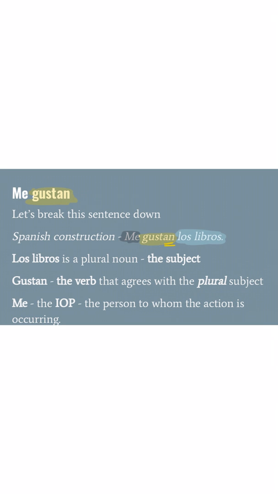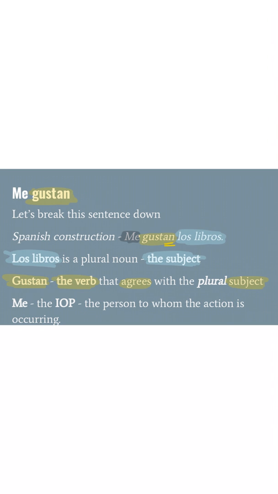So, let's take a look at our breakdown here. We've already been through it, so we know los libros. That is a plural noun, and it is the subject. This is why gustan, the plural sense, was used because, now, underline it, bold it, I don't care, give it a crazy big font, because the verb must agree with the subject, okay?